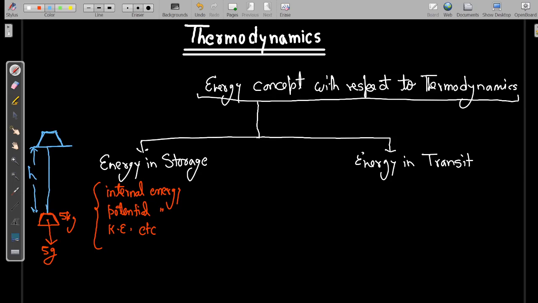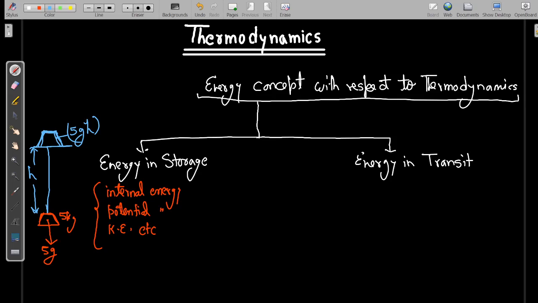So the work which I have done for raising this weight up to a certain height has been stored in this weight as potential energy, which can be written as m into g into h. Okay, so this is the potential energy which is stored inside this system if the weight is our system. So this is the type of energy in storage.